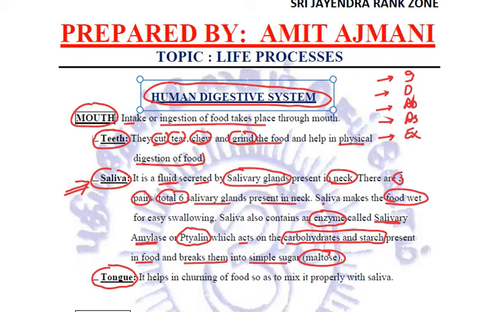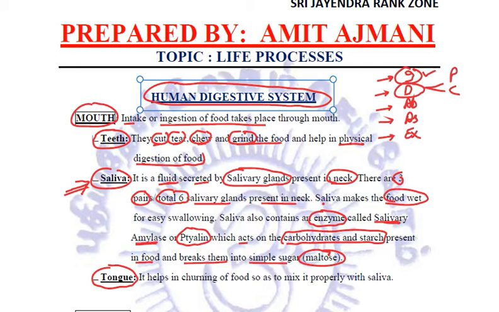So saliva containing the enzyme salivary amylase helps in the chemical digestion of food. So in the mouth, intake of food is taking place and digestion has also started, both physical as well as chemical.